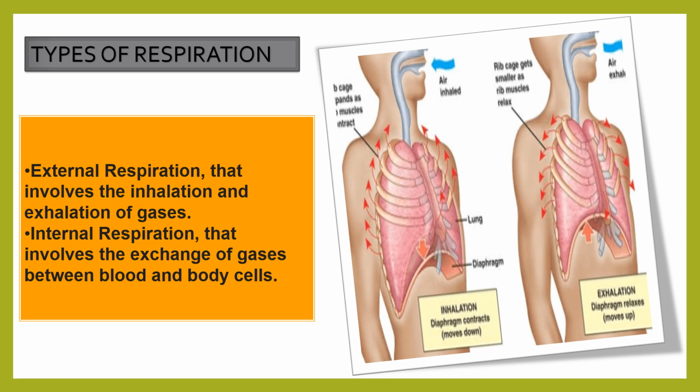That is, internal respiration actually involves cellular respiration. Already you know what is cellular respiration, that is aerobic, and anaerobic in the case of plants. In class 7, I think, 7 or 8, already you have studied. Now we are talking about external respiration, and external respiration is divided into two parts, that is inhalation and exhalation. Already the definition of this I have discussed just now. So just see the picture, how the air is passing out in exhalation and inhalation. By arrow it has been clearly shown in this picture.